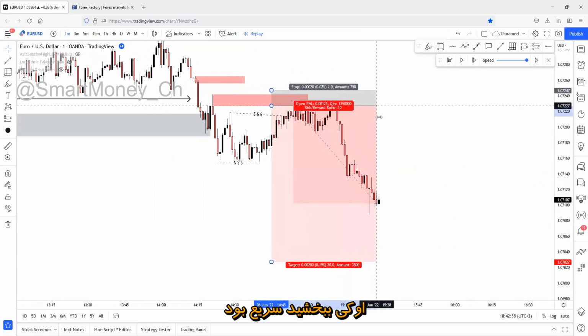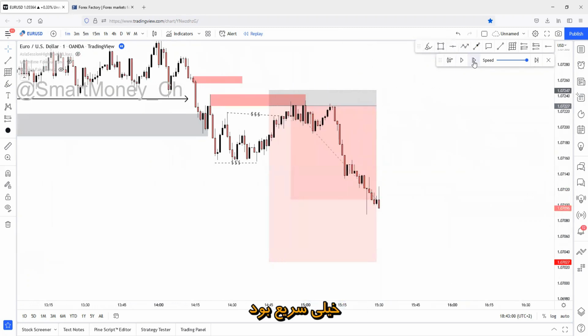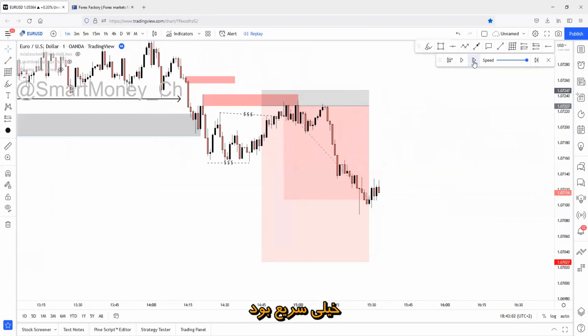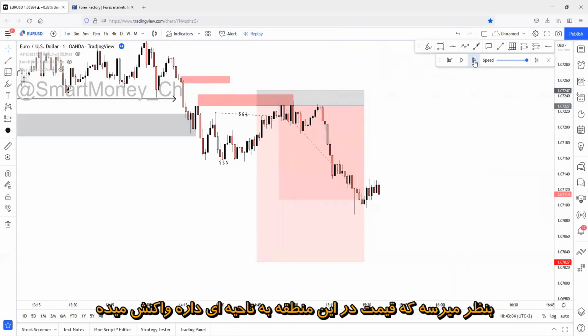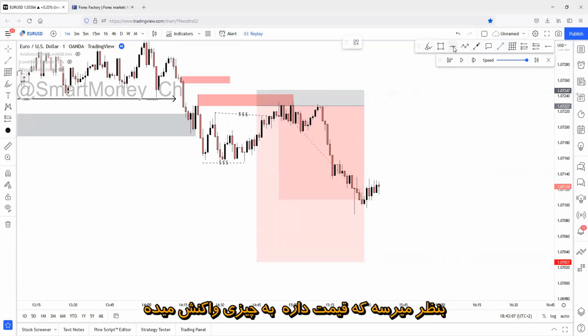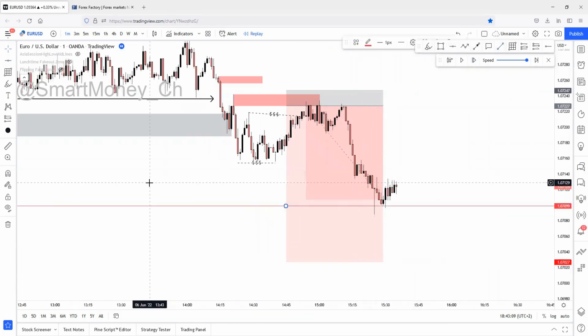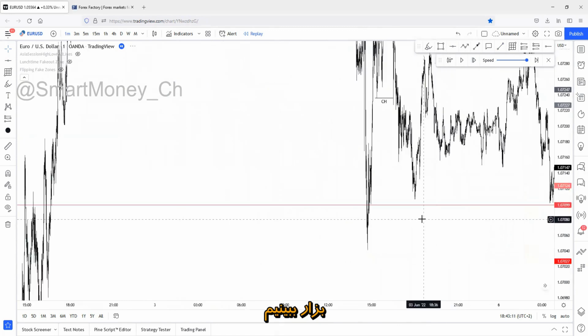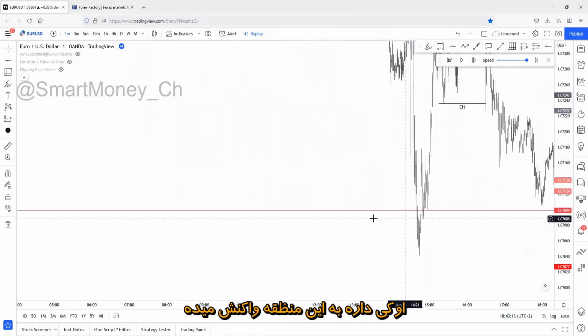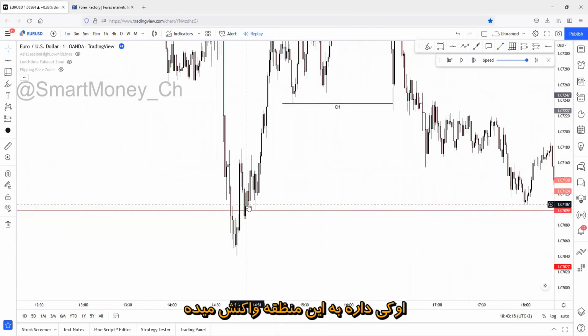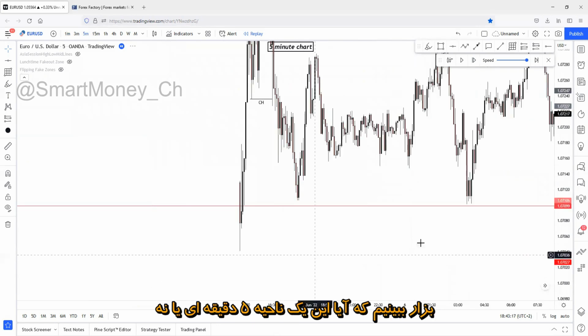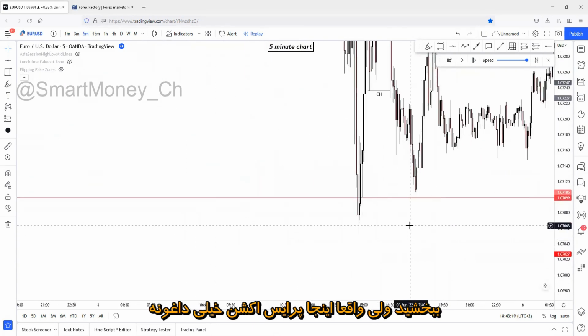Okay, that's just too fast. Sorry. Seems like price is reacting on something at this region. Let's just see. Okay, it's a reaction somewhere around here. Let's see if there's a 5-minute zone. Sorry, but this is terrible price action.